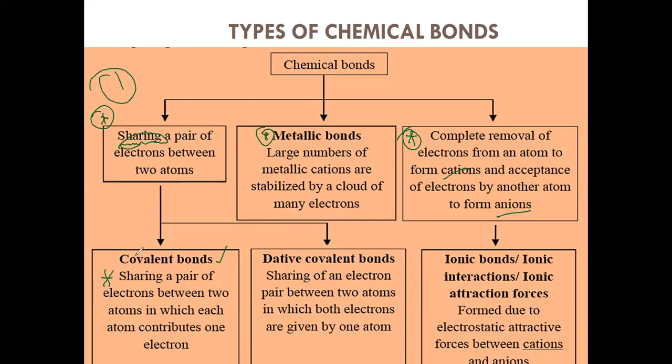You should be very careful about that. Here the pair of electrons is going to be shared between A and B. You can say it like that. I will show you.